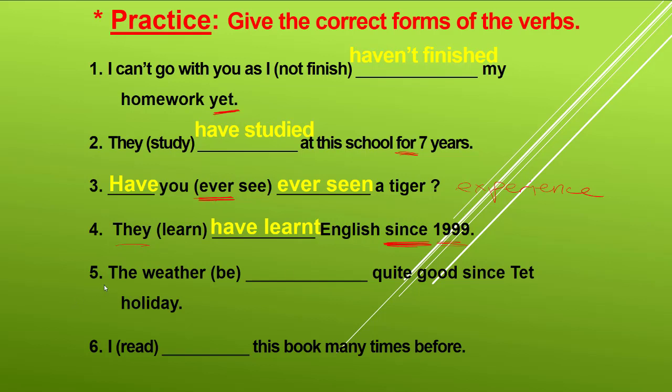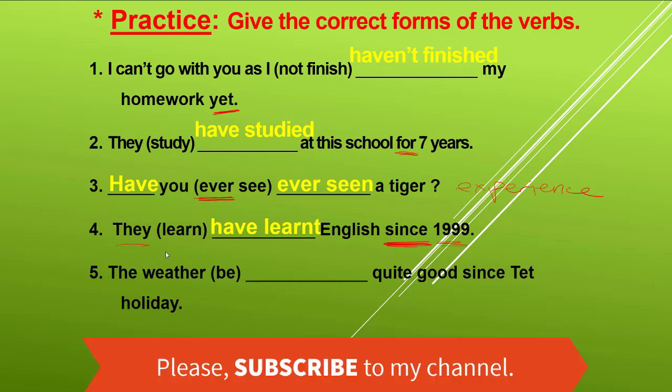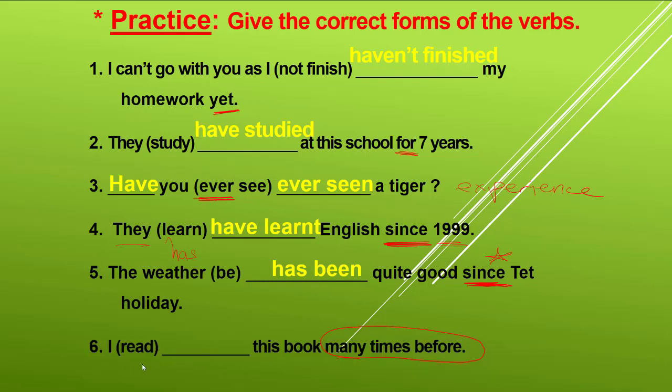And number 5, the weather. So weather is like an uncountable noun, so we should use has here. Okay, has, it's an uncountable noun. So B, the weather has been quite good since that holiday. Since, okay, it's very important, since. And many times before. Okay, it's very important. So I, you, we, they have.